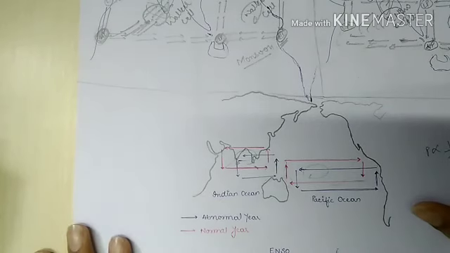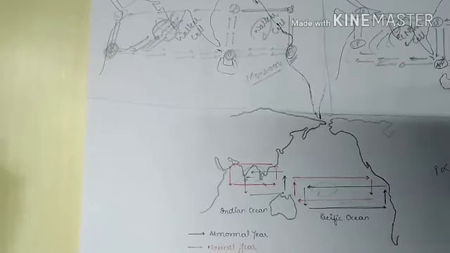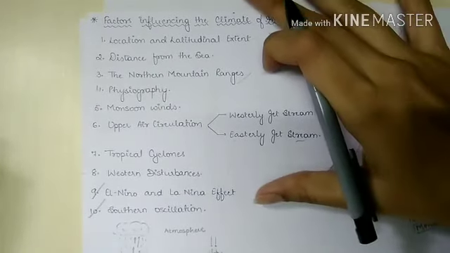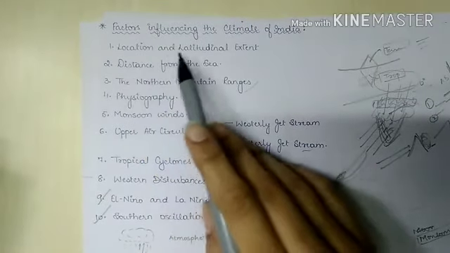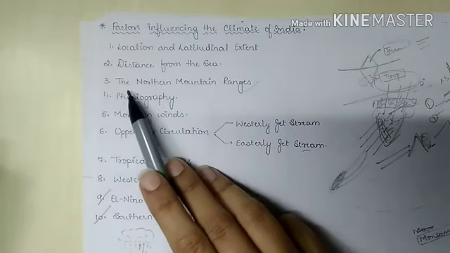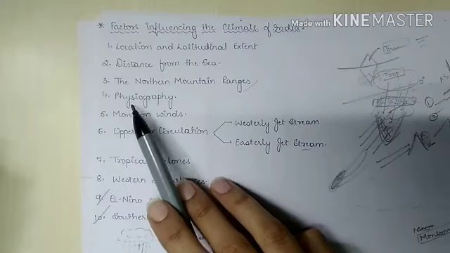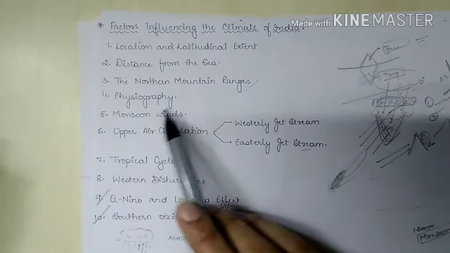So this was about the factors that influence the Indian climate. Let us revise the factors once again. First one was location and latitudinal extent. Then we have distance from the sea. Then we have the northern mountain ranges. Then physiographic conditions of India, that is the physical features of India.